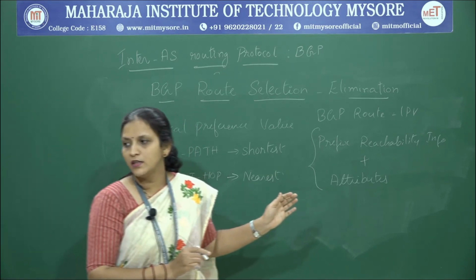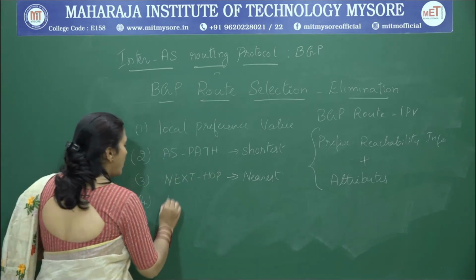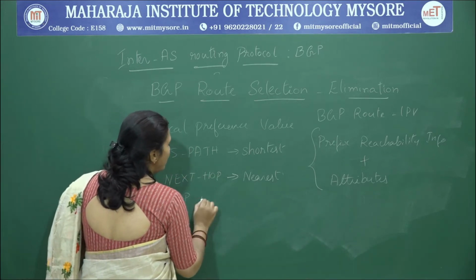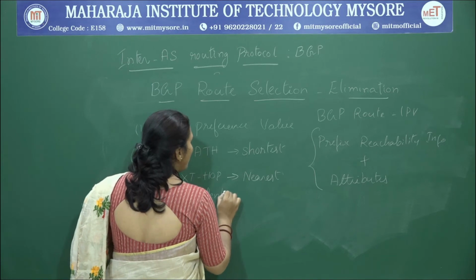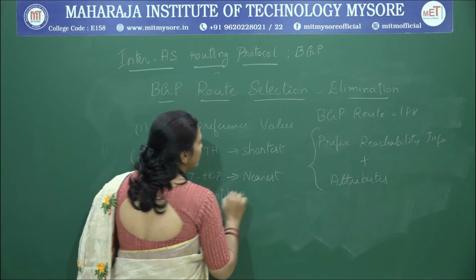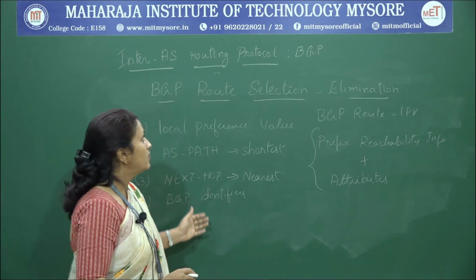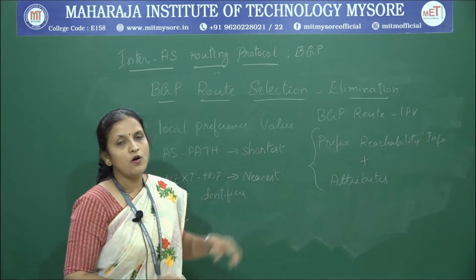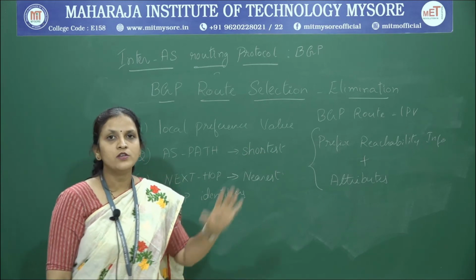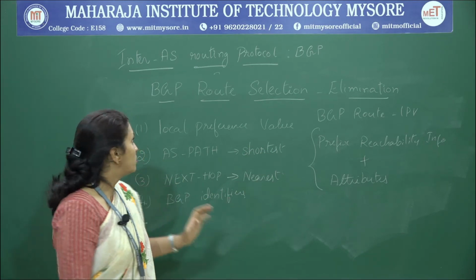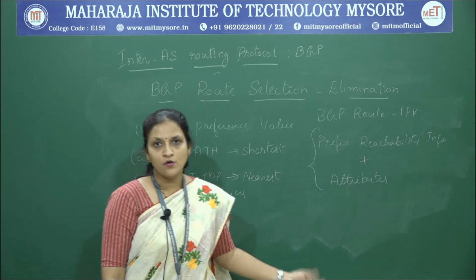Among those, the last criterion that is used is BGP identifiers. It makes use of BGP identifiers to filter among those 5 and selects the best route among all the routes that are available between source and destination. So, this is about BGP route selection.